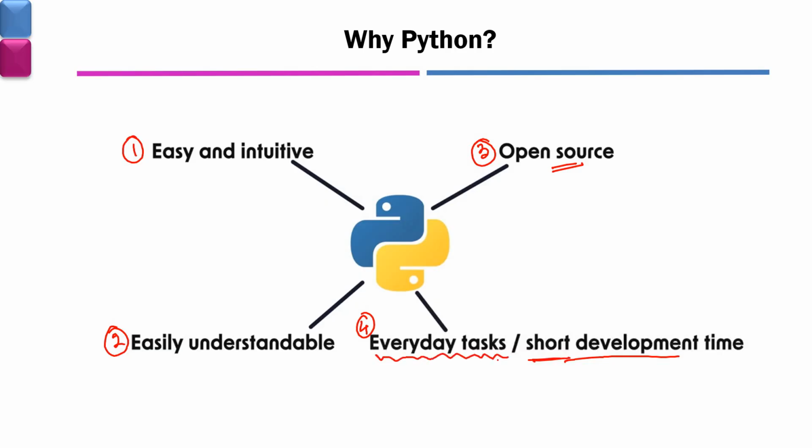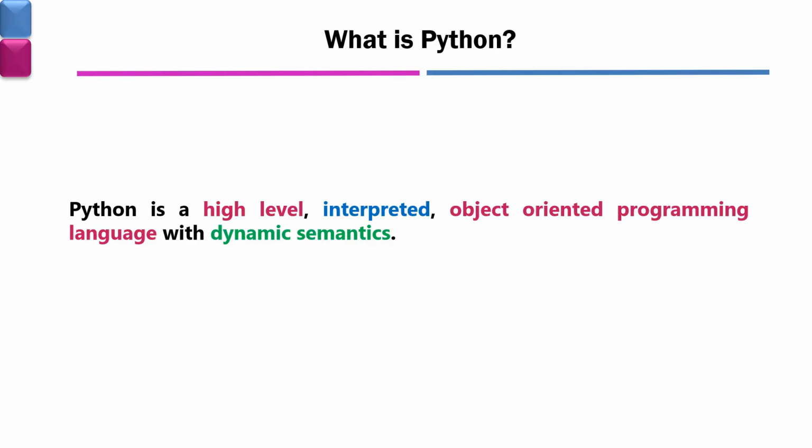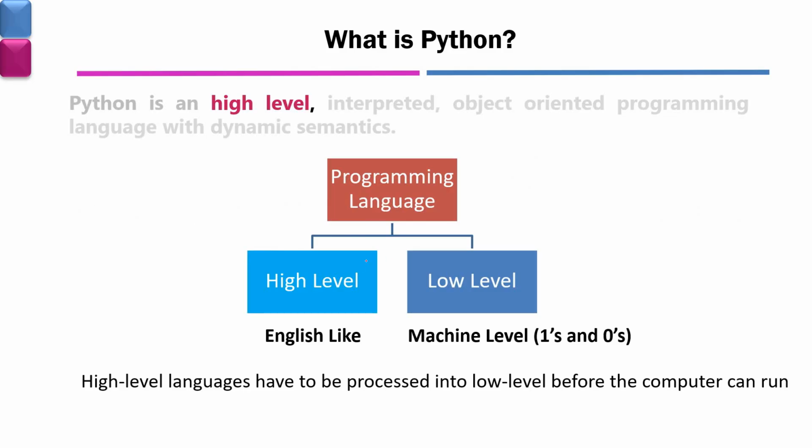Okay. Now, according to python.org, the definition of Python is a high-level, interpreted, object-oriented programming language with dynamic semantics. Now, it has several words which you must understand whenever you are going to start Python. Now, we will see them one by one. First one is high level. So, let's see what is called a high level programming language.